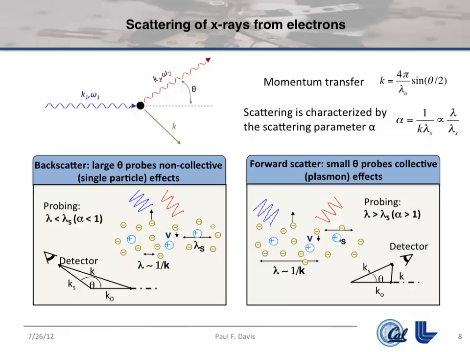So let me present the technique of X-ray scattering that we use really quickly. It's fairly straightforward. Photon in, photon out, X-ray scatter off electrons. And so if you collect scattered X-rays, you can learn something about what the electrons are doing, which tells you a lot about the physics. So if you have a more or less monochromatic X-ray probe that scatters off the electrons in a dense plasma, and then you put a detector at some well-defined angle, you're looking at a momentum transfer from that scattering process.